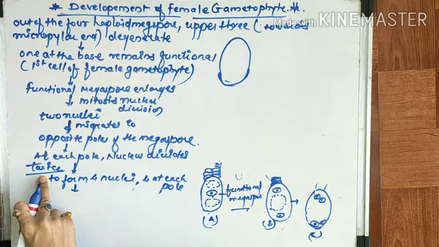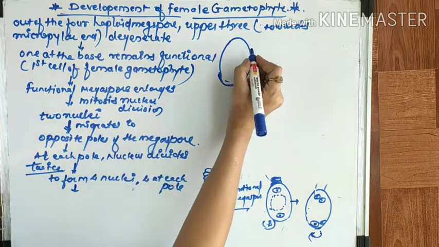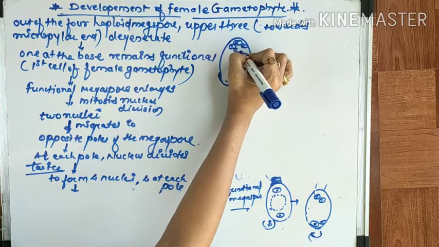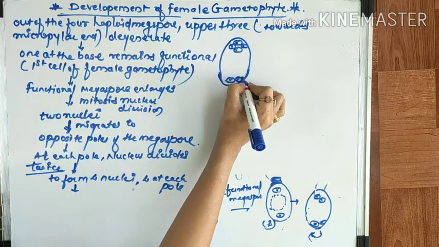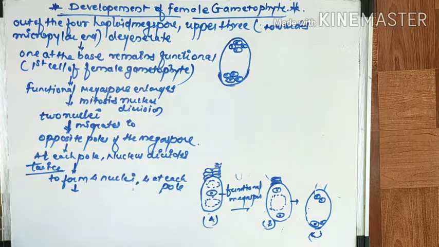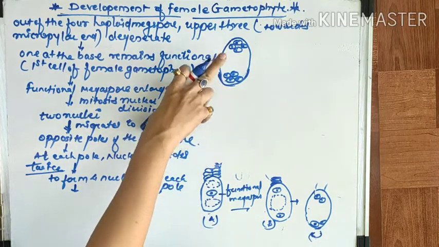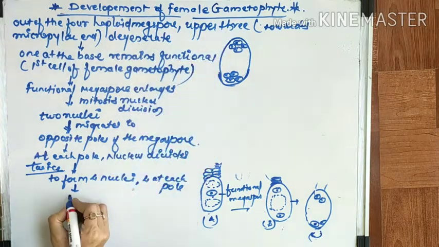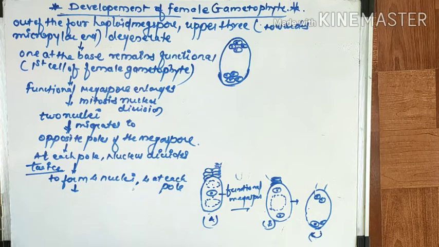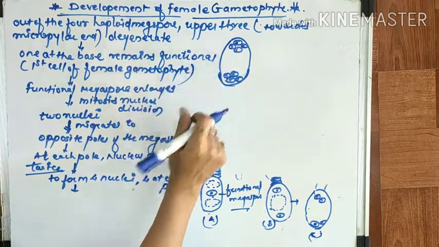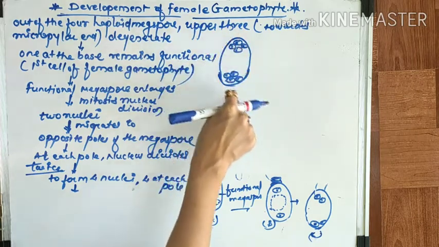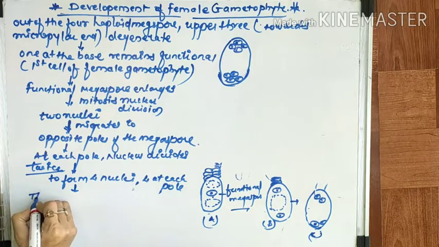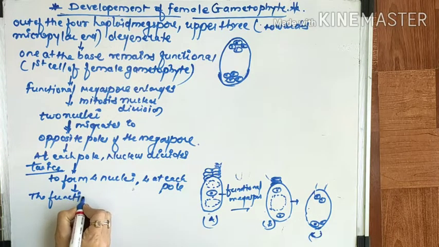This nuclear division occurs twice, so they form 4 nuclei at each end of this developing embryo sac, 4 nuclei at this end and 4 nuclei at that end. So the megaspore gradually enlarges and becomes an 8-nucleated embryo sac. Right now, how many nuclei are present in this megaspore? 1, 2, 3, 4, 5, 6, 7, 8. Okay, 8 nuclei.